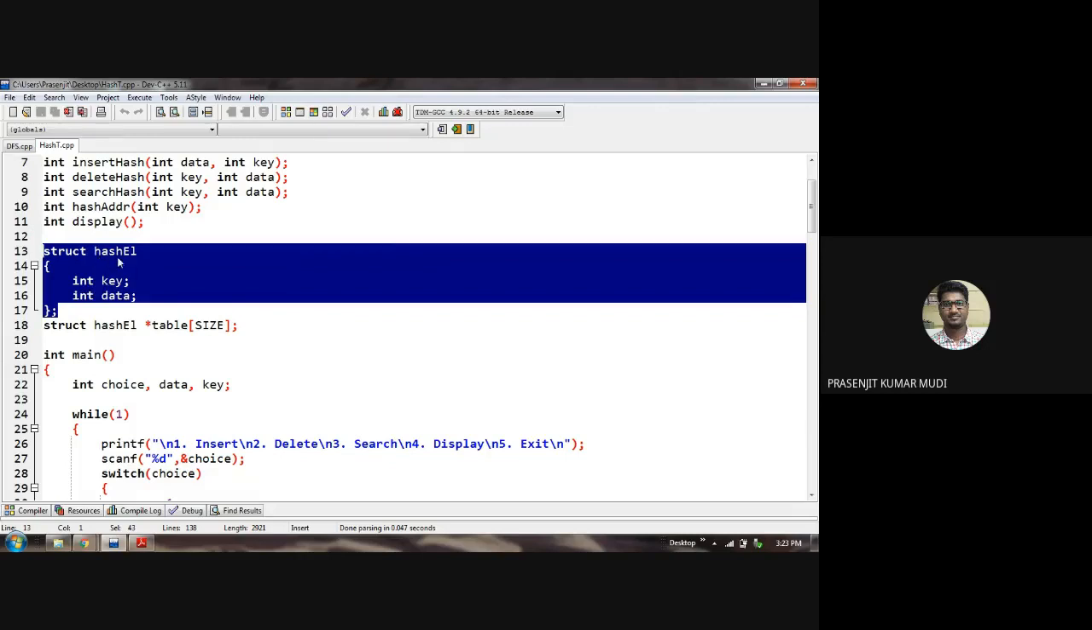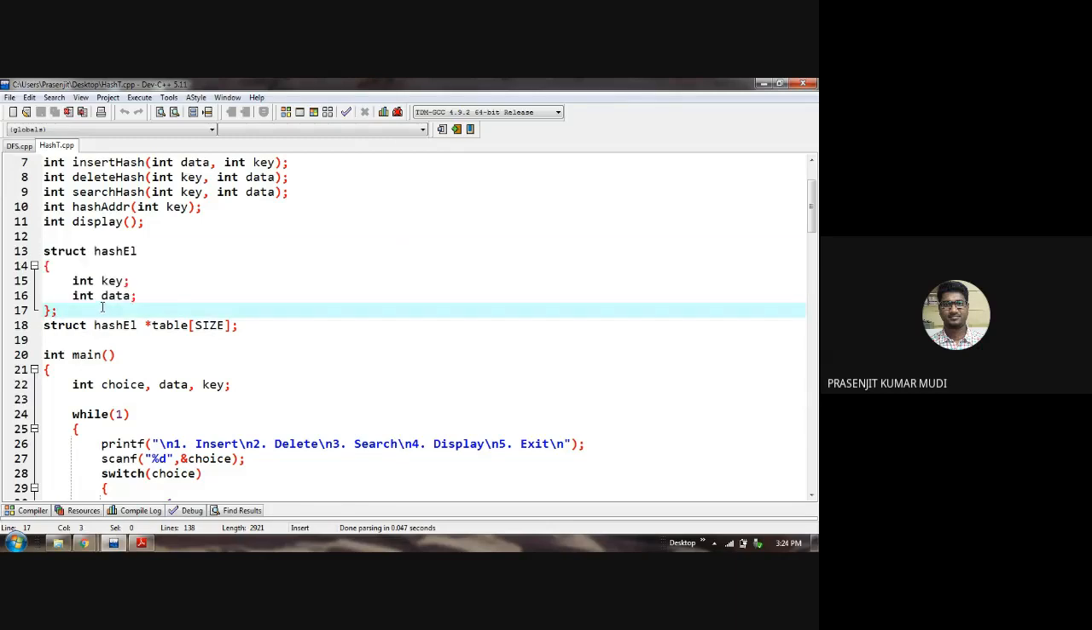Here a node is defined, with its structure. The structure of a node is defined as struct hash l element, with int key, where key is the key part or key field, and data stores the value of the data in the node. So two fields are there: one is the key field, another is the data field.